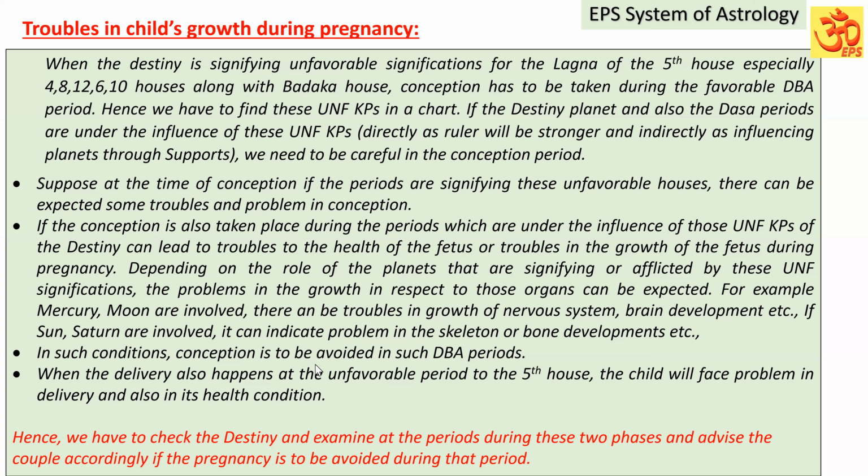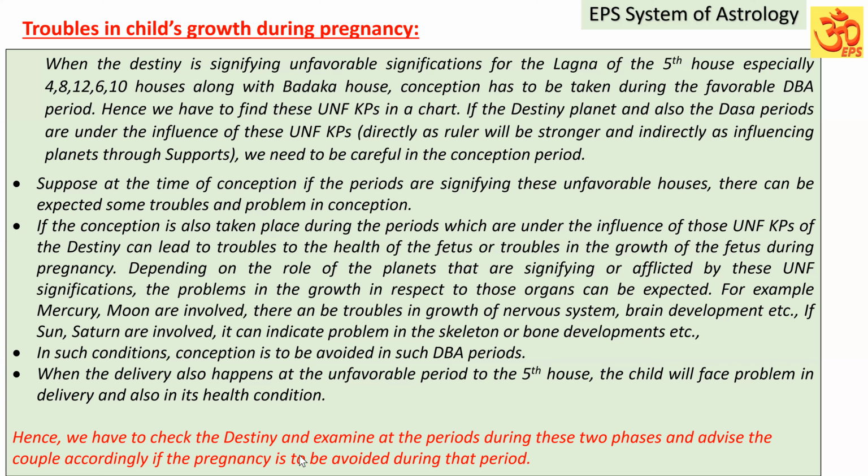In such conditions, conception is to be avoided in such dasa, bhukti, antara periods. When the delivery also happens in a period unfavorable to the fifth house, the child will face problems in the delivery and also in its health condition. This we have to keep in mind. I have also discussed one or two cases in the example charts in respect to this. That will be more useful. Please kindly go through that.